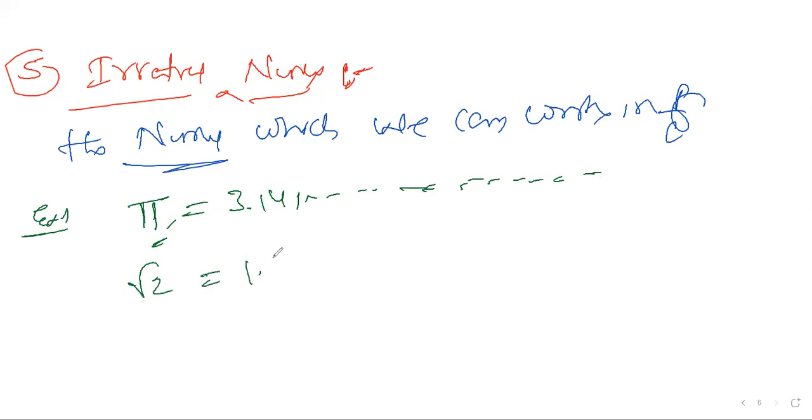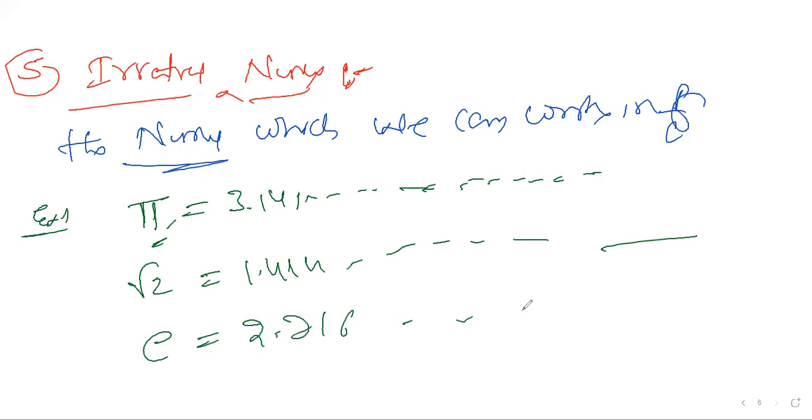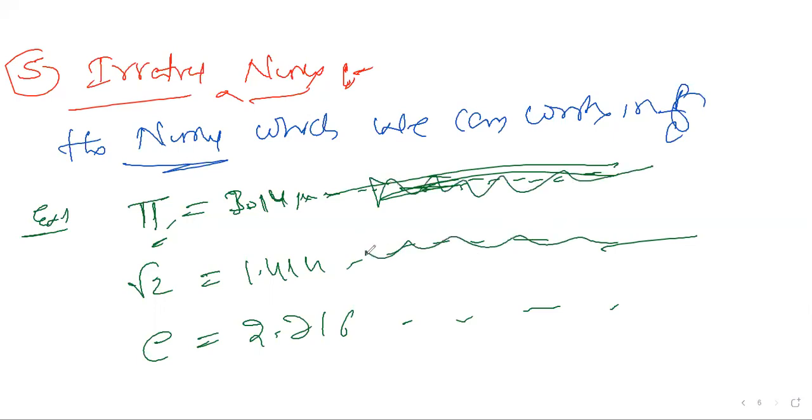One example, root 2, is 1.414 and so on. It should not be repeated, it keeps on going. One more thing is the e value, 2.716. These are the best examples of irrational numbers. The number 3.14 and so on keeps on going, it should not be repeated, different numbers will come. It is endless. This comes under irrational numbers.